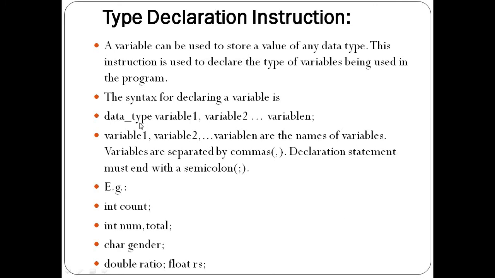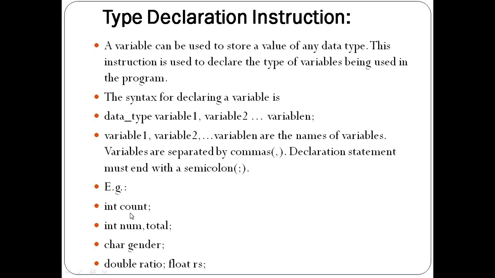Whatever primary data type we learned, we need to use here, and then we can apply the variable names: variable 1, variable 2, variable n. Variables are separated by commas and the declaration statement must end with a semicolon. Every statement must end with a semicolon in C programming language. We can separate the variables by using which operator? Commas. So let us take an example.